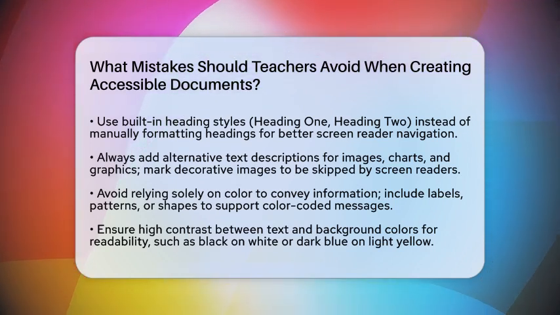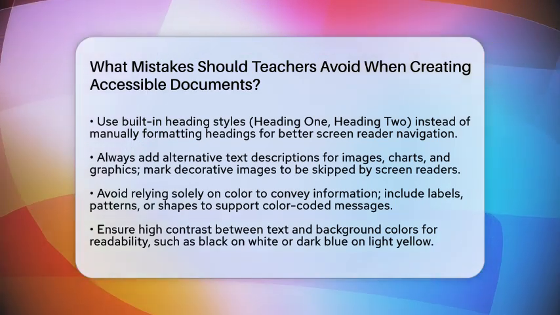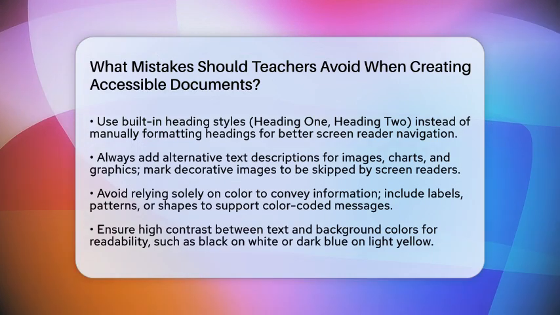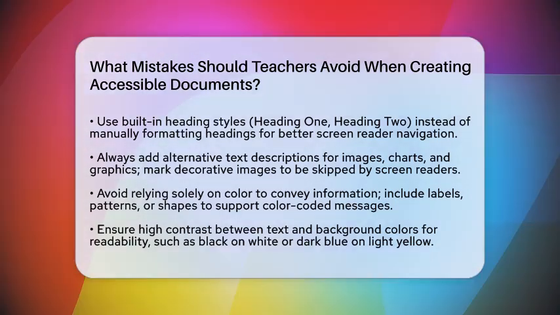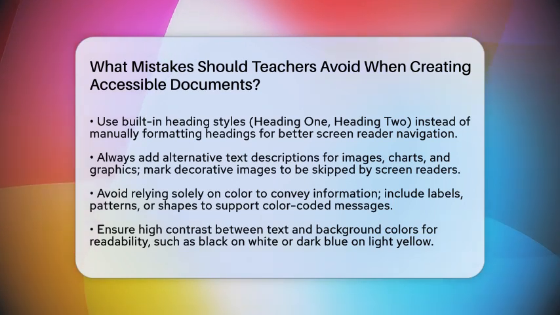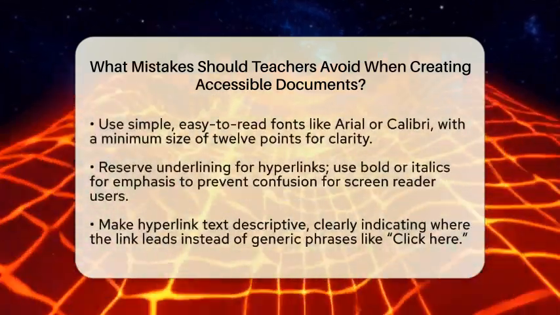Another mistake is not adding alternative text for images and visuals. Every picture, chart, or graphic should have a brief description that explains what it shows. If an image is just decorative, mark it as such so screen readers skip it. This way, students who are blind or have low vision get the full picture without unnecessary interruptions.